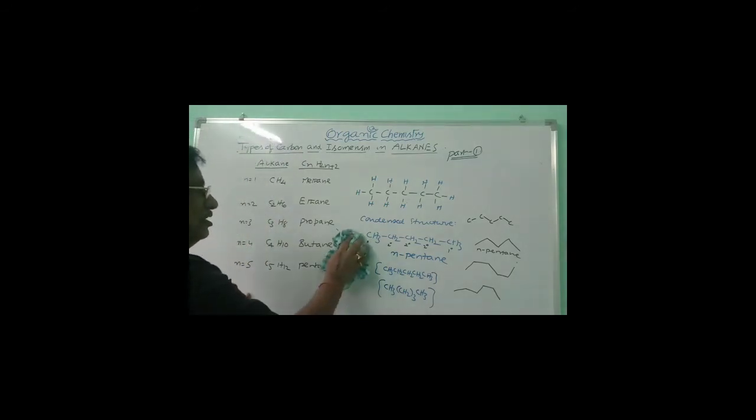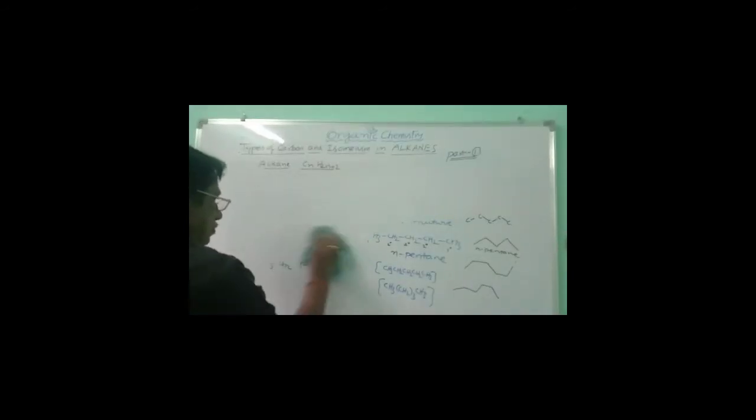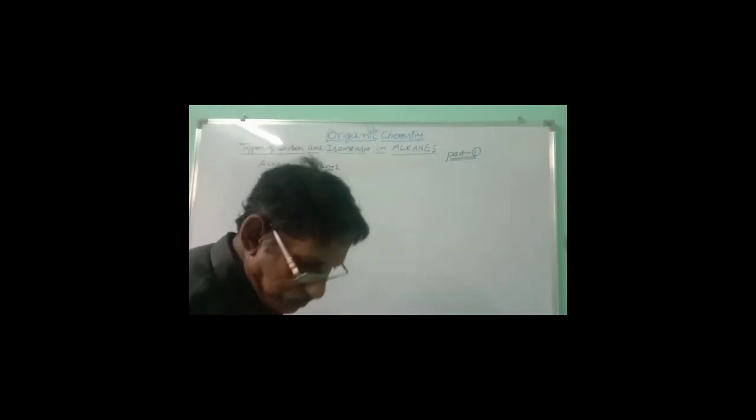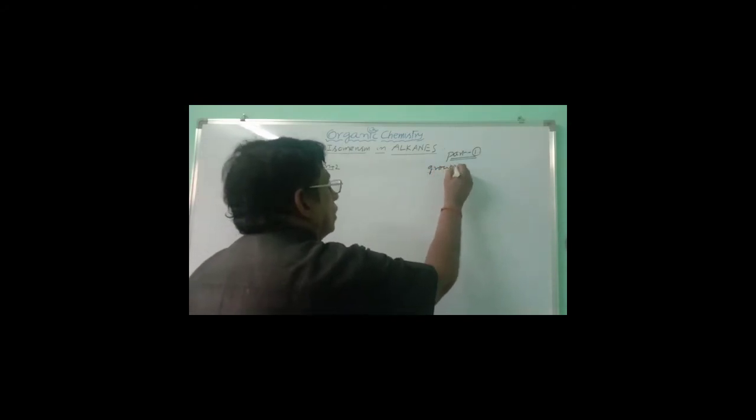Apart from this, you have to know groups. What is meant by a group?